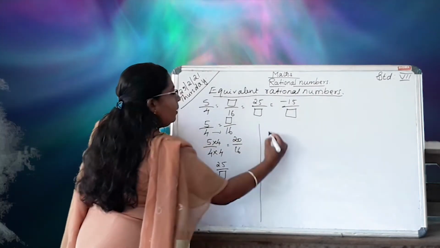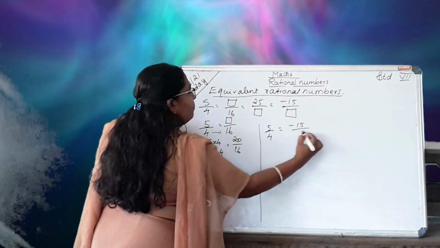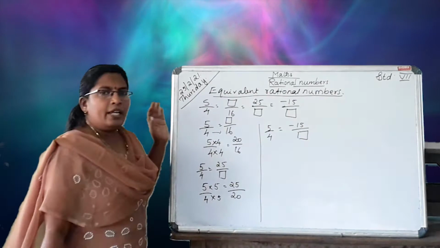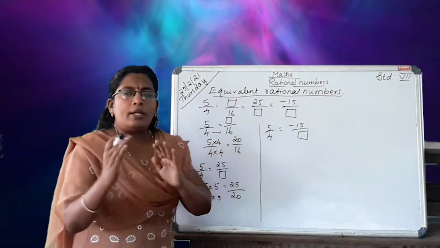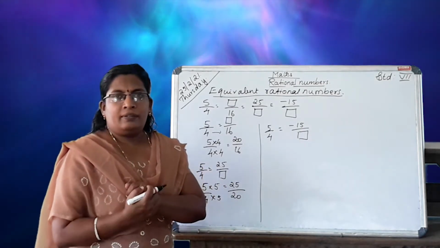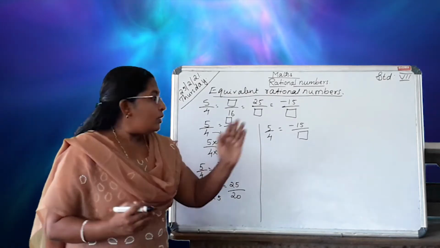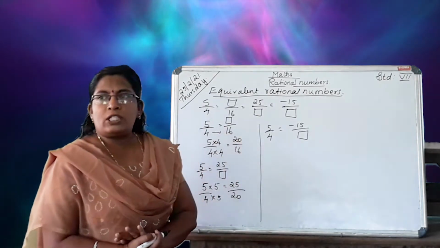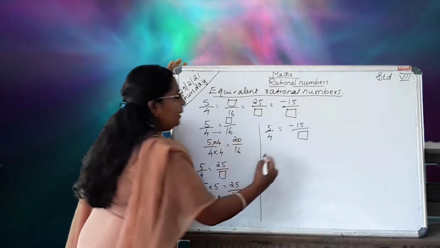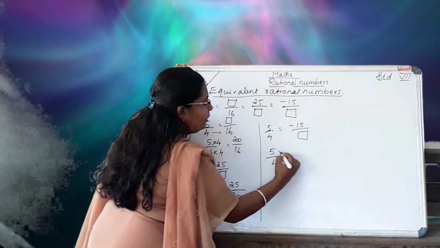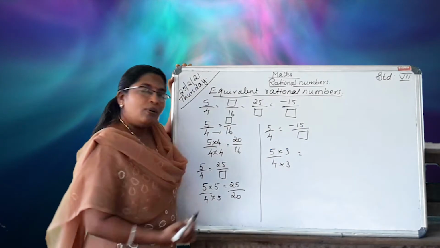Next, 5 by 4 equal to minus 15 by box. Here see, everything is positive but here negative. So 5 into what multiplied gives minus 15? Which number is multiplied with the 5 gives minus 15? 3. 5 3s are 15.